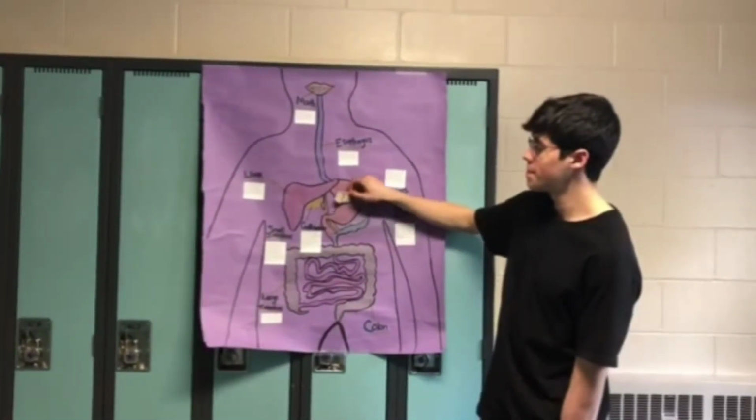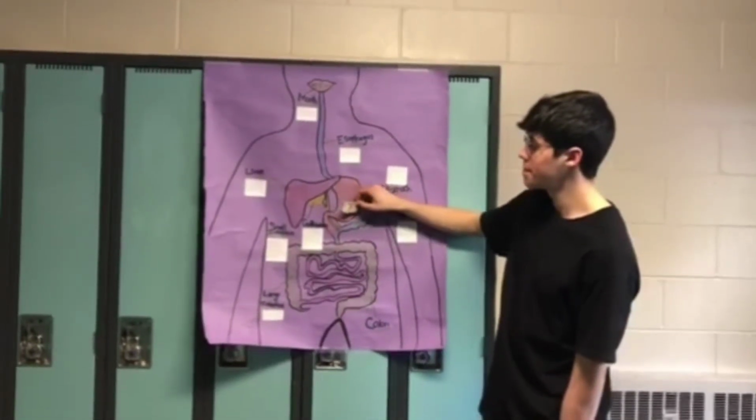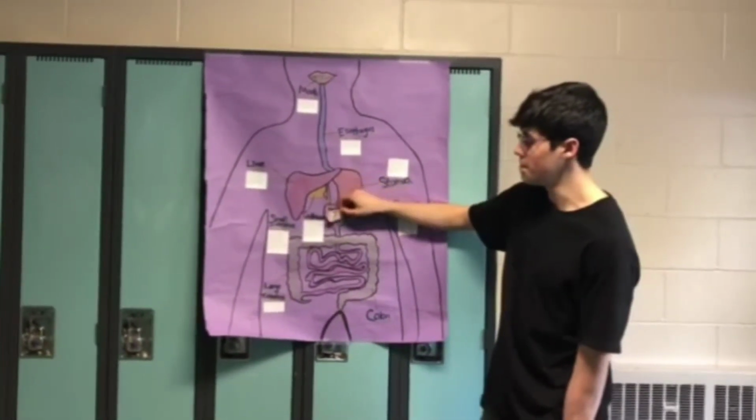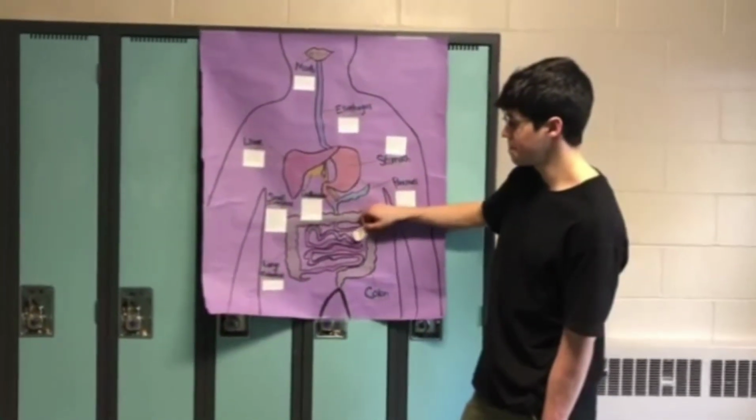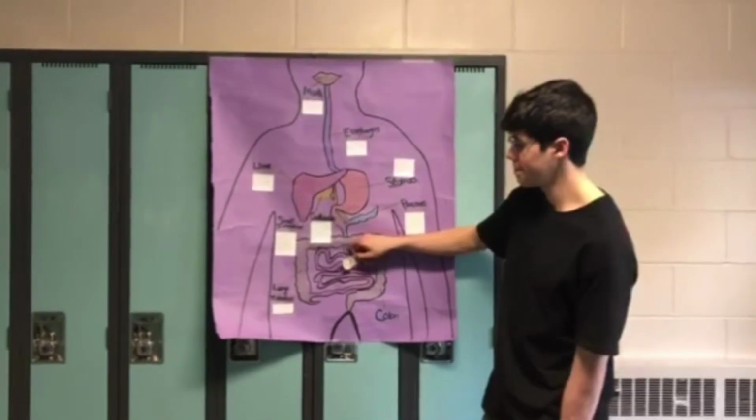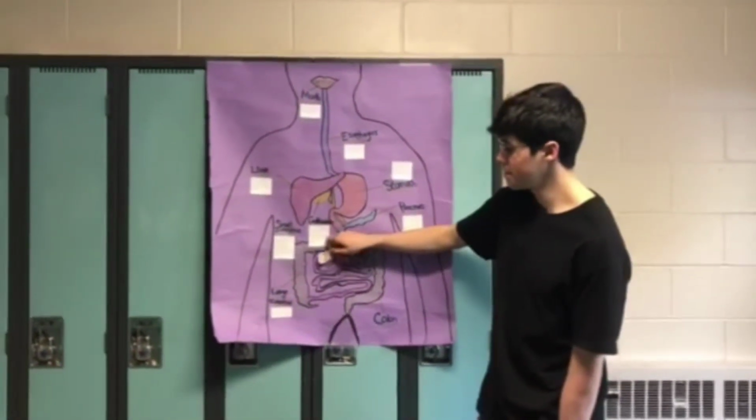After passing through the stomach, the chyme enters the small intestine. The pancreas releases an enzyme known as pancreatic amylase. The pancreatic amylase breaks down the polysaccharides into disaccharides, a chain of two sugars linked together.